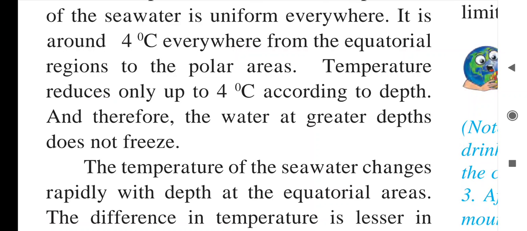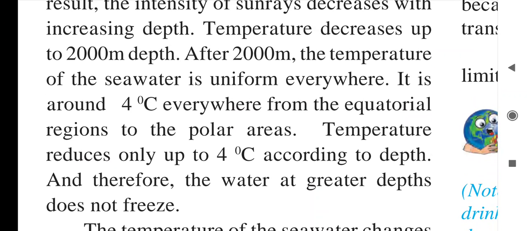The temperature reduces only up to 4 degrees Celsius according to depth, and therefore the water at greater depth does not freeze. So here it is saying that till the depth of 2000 meter we can find some changes in the temperature, but after the 2000 meter depth, we do not find changes in the temperature of the sea water, because the temperature is the same everywhere, just 4 degrees Celsius, though it is the equatorial region or the polar region.